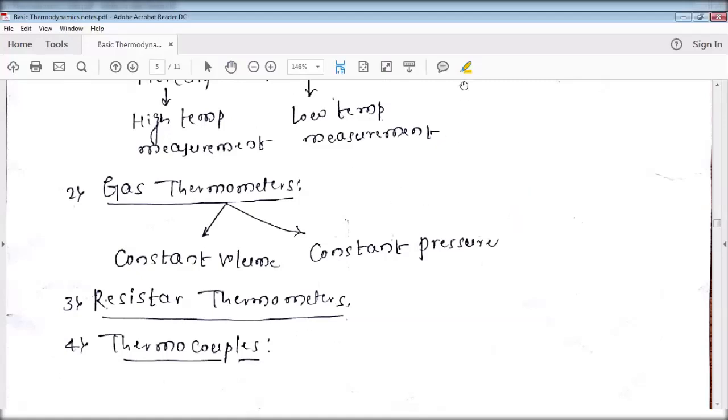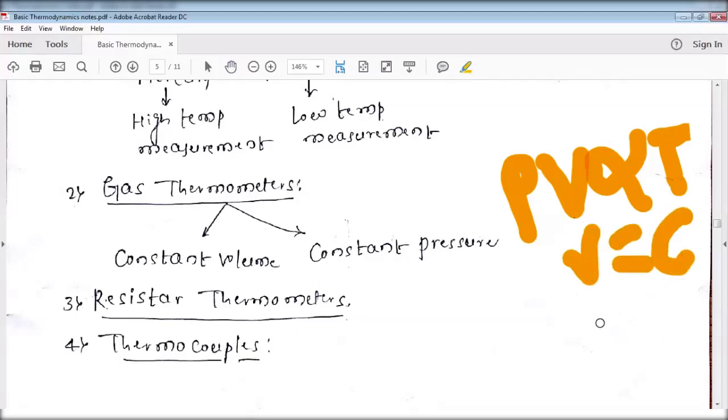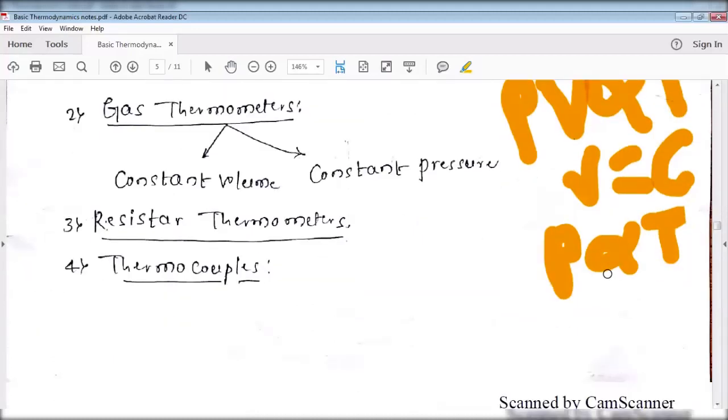PV is directly proportional to T. First one is constant volume. Whenever the volume is constant, V equal to constant, at that time P is directly proportional to T. Whenever the volume is constant, pressure is directly proportional to T.